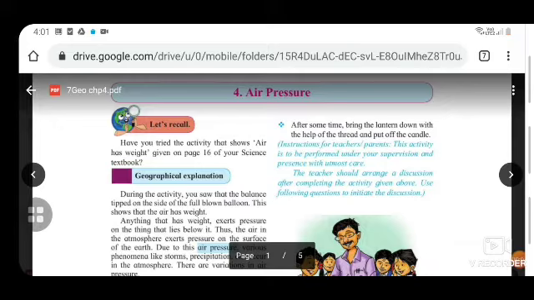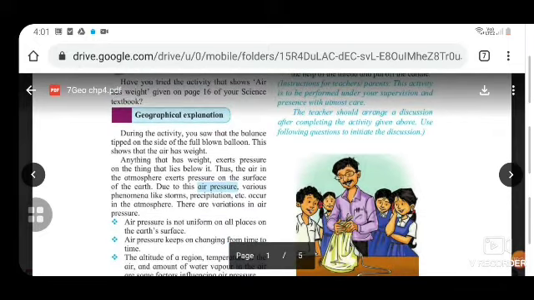So today we are going to read our chapter 4, air pressure. It starts with a recalling of your previous learning, which is about trying an activity which shows air has weight. Okay, so if we move to the geographical explanation, during the activity you saw that the balance stepped on the side of the fully blown balloon. This shows that the air has weight.